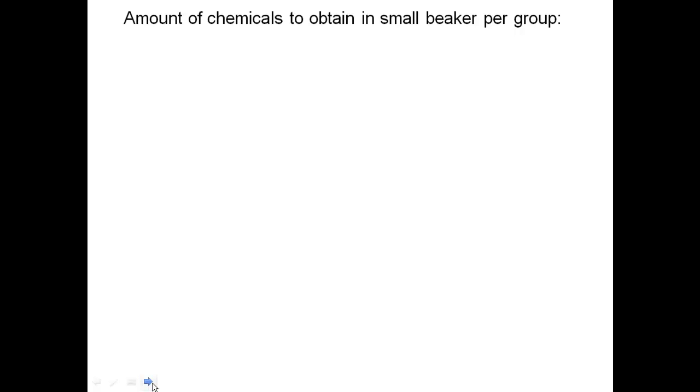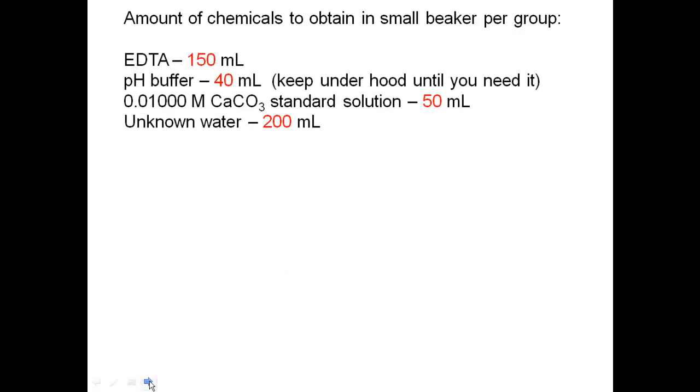Now, how much chemicals do you need to do this experiment? Basically, each group only needs the following. EDTA, you need about 150 milliliters. Your pH buffer, you need about 40 mils. Keep that under the hood. It has a smell to it, so you might want to keep it under the hood in a beaker with your initials on it and use it as you need it. For the 0.01 molarity calcium carbonate standard solution, you need about 50 mils. And your unknown water sample is 200, which the TA will assign you.